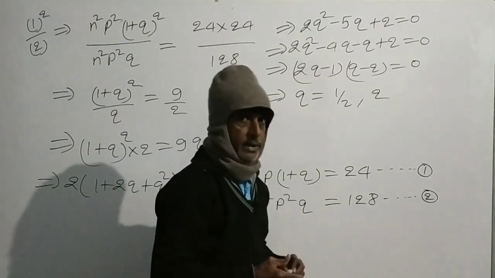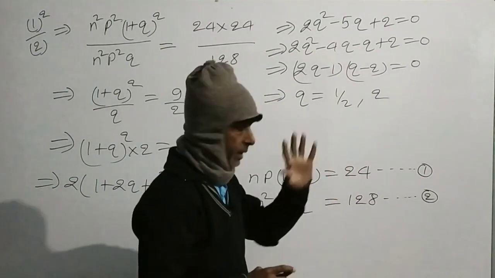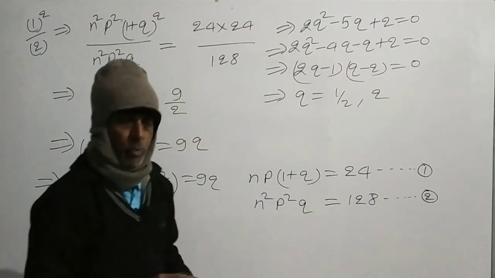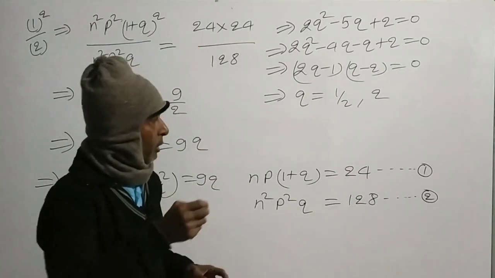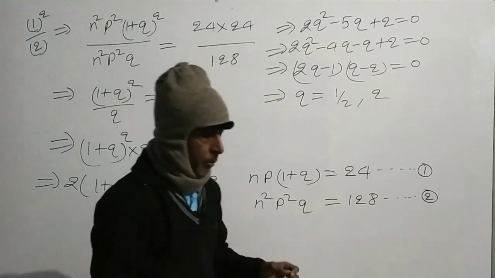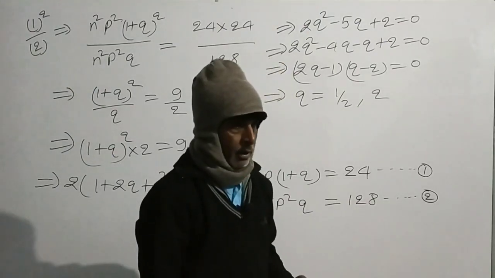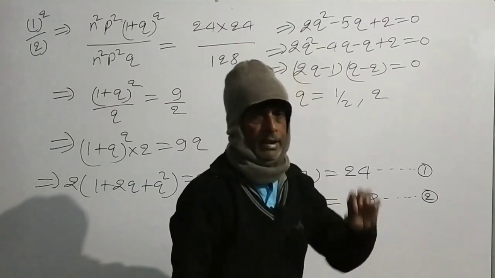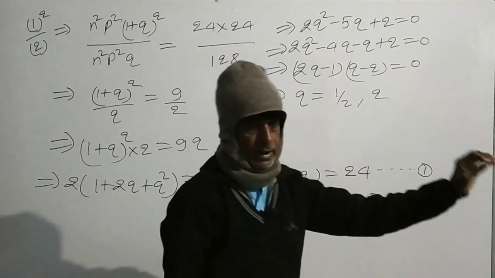q is actually the probability of failure. What is binomial probability distribution? We give one example. Suppose we toss a die and define coming 6 as success and not coming 6 as failure.